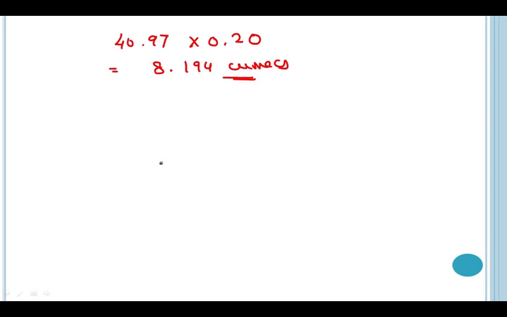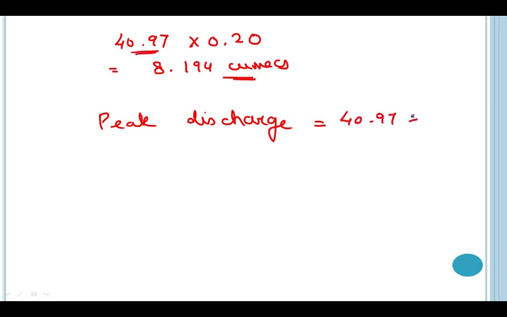So finally, for the designing purpose, the peak discharge will be the summation of the theoretical value, that is 40.97, plus this value that we have calculated considering the losses, so this will be 8.194.